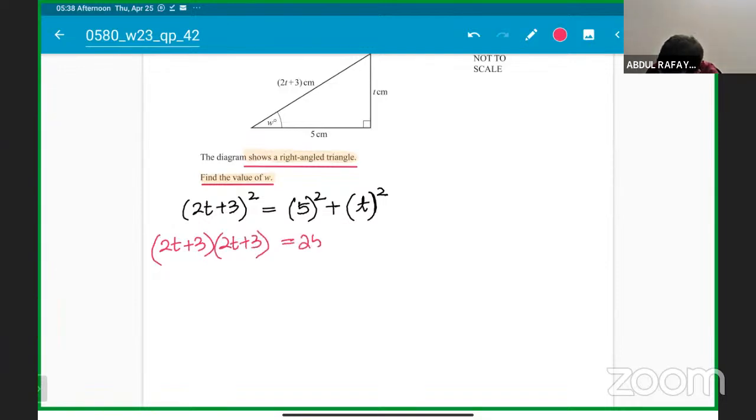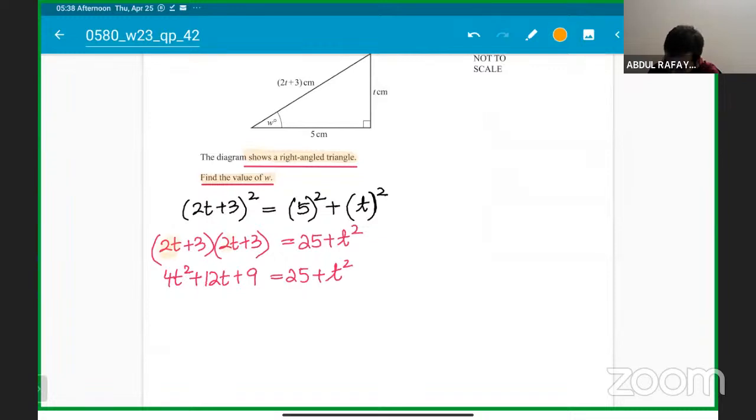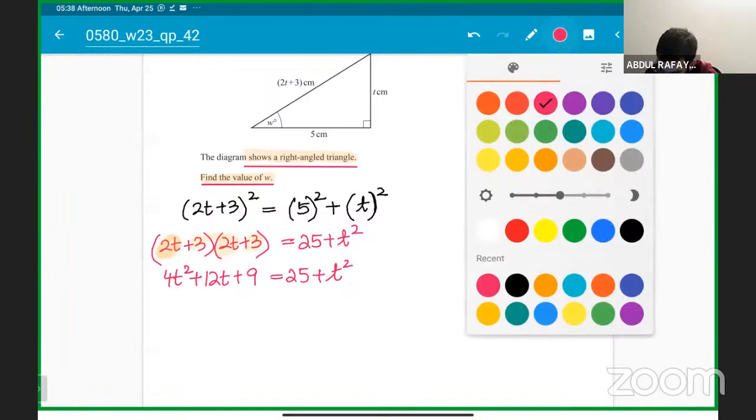This will be 25 plus t square. So it will be 2t times 2t, which is 4t square, plus 12t, plus 3 times 3 is 9, equals 25 plus t square. What I've done is multiply 2t by 2t, 2t times 3, and 3 times 2t, which is 6t, so it becomes 12t, and 3 times 3 is 9. Next step is simplifying.